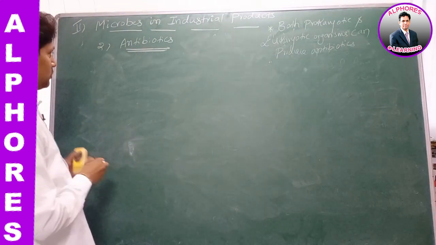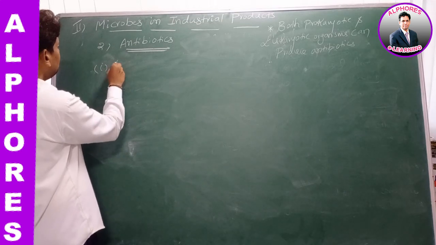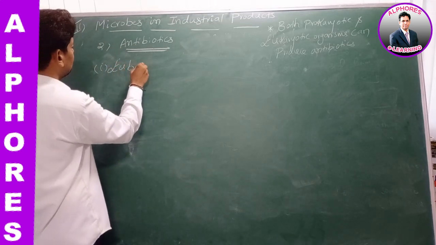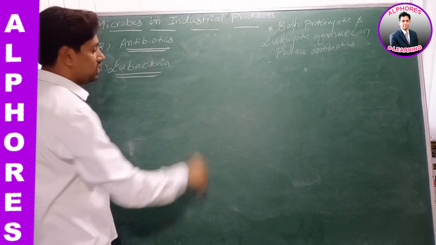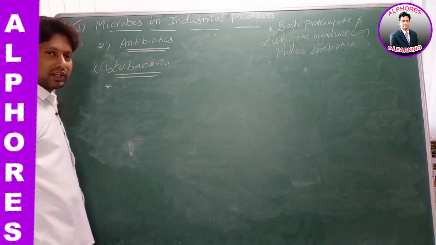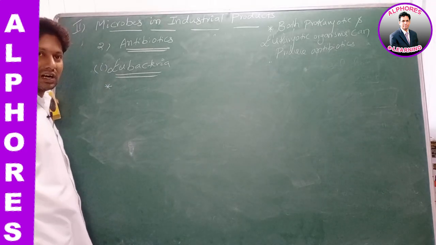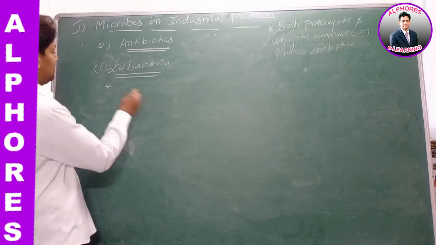Go for first one. Number one, what is it? Eubacteria, right? More than 70% of antibiotics produced from eubacteria are produced by a genus by name Bacillus.